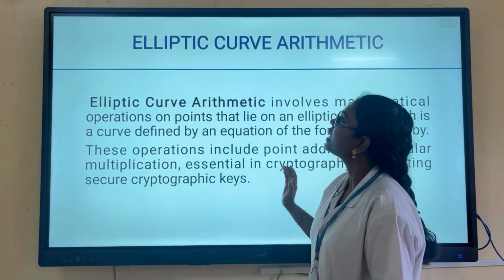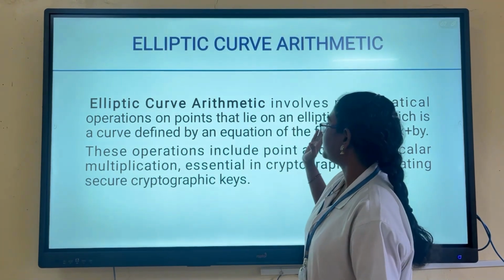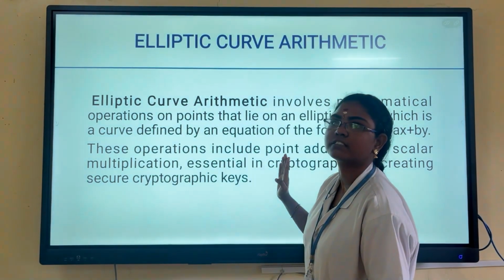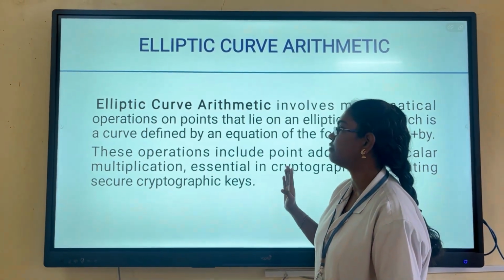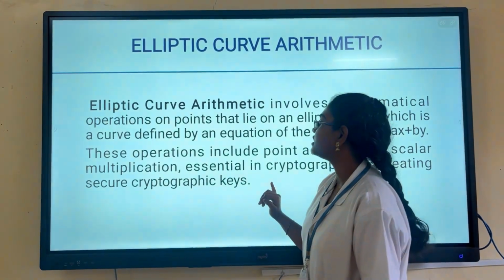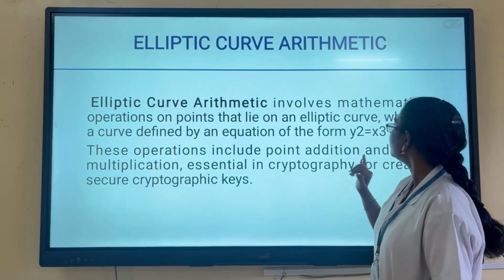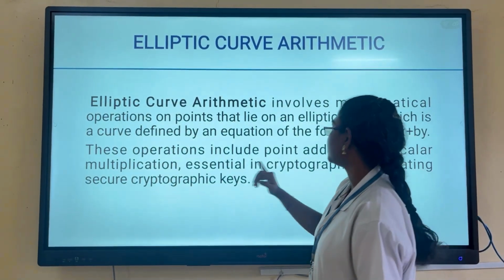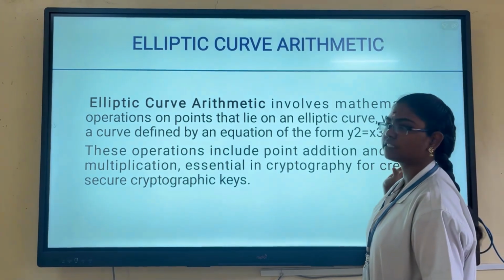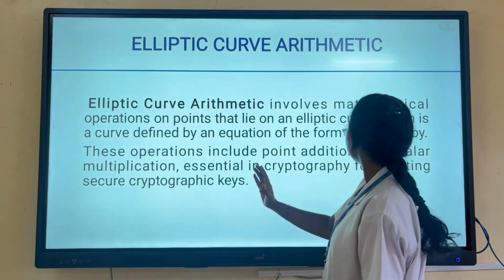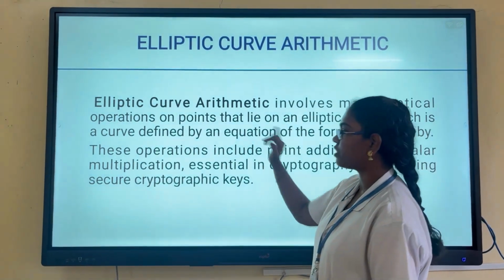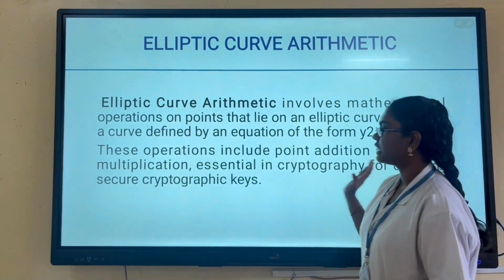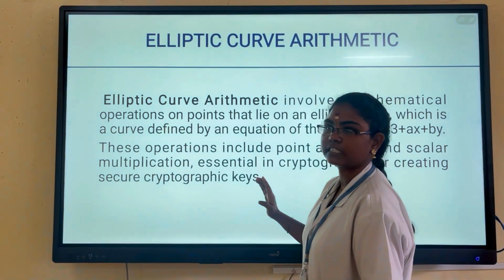And the next one is elliptic curve arithmetic. Elliptic curve arithmetic involves mathematical operations on the curve given by the equation y squared equals x cubed plus ax plus b. The main operations are point addition and scalar multiplication, which are essential in cryptography for creating cryptographic keys.